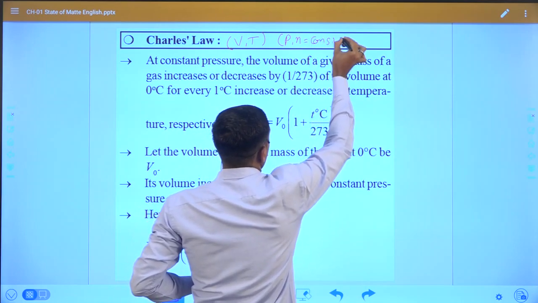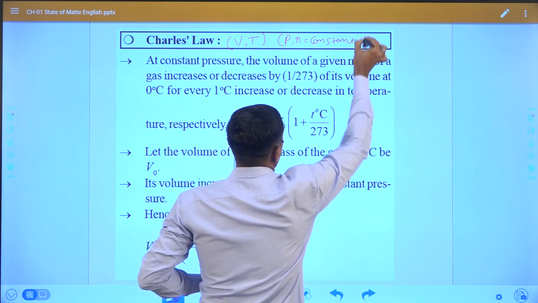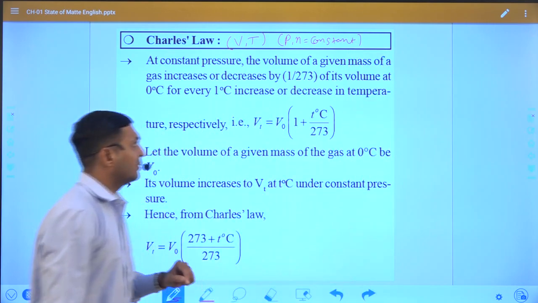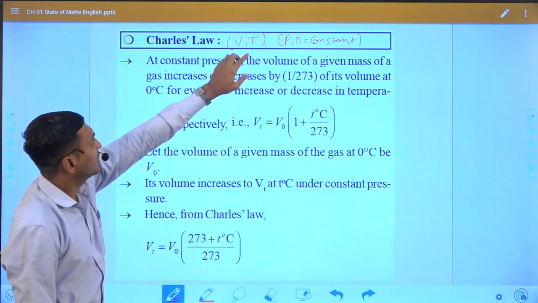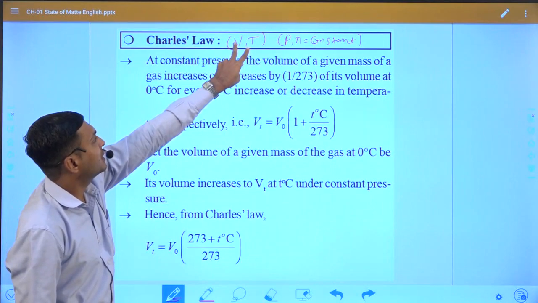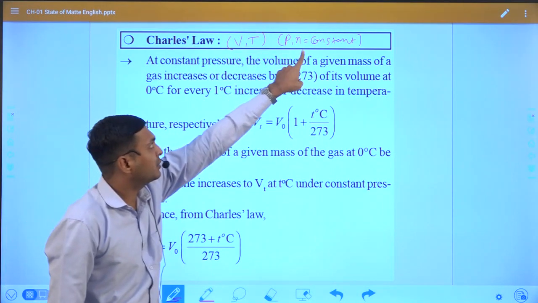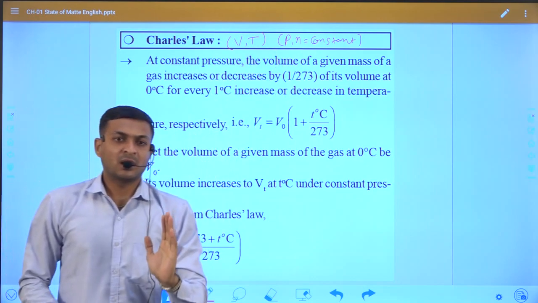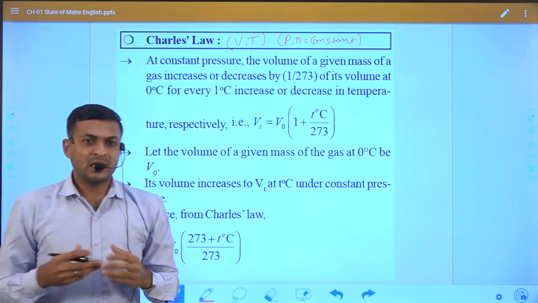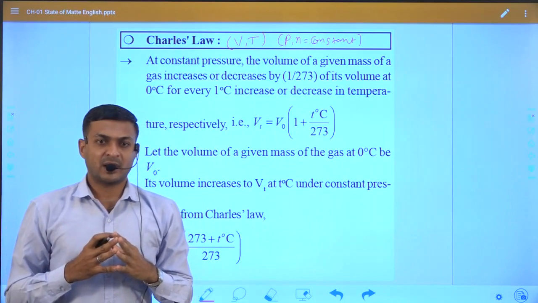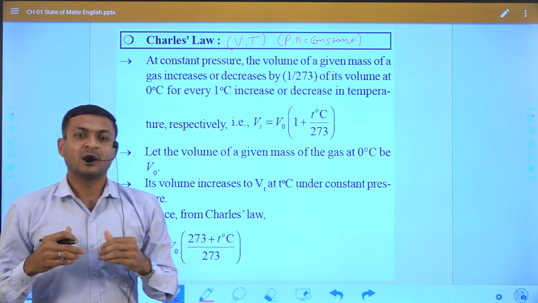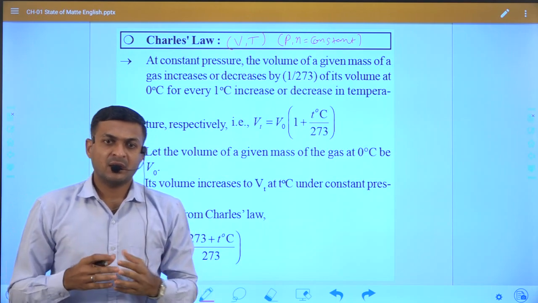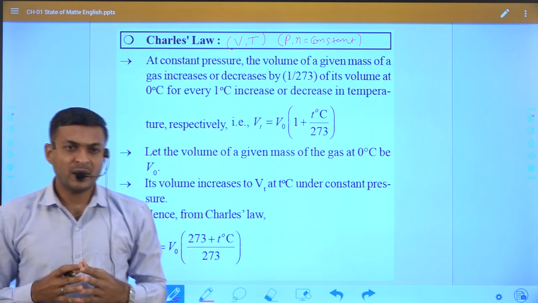In our previous lecture we already discussed that whenever we study any law, two parameters are variable and the remaining two are constant. Charles' law deals with volume and temperature, and at that time pressure and amount of gas are constant.